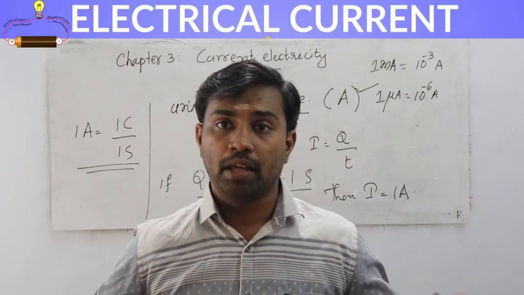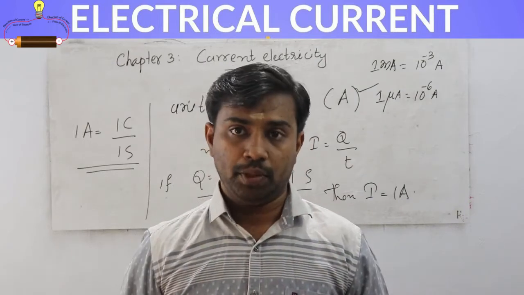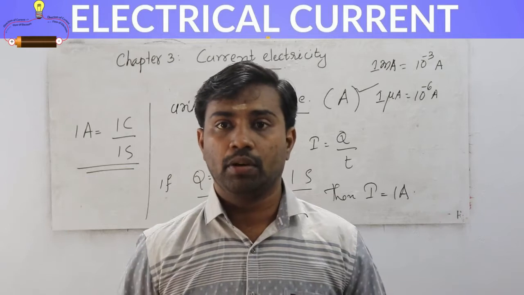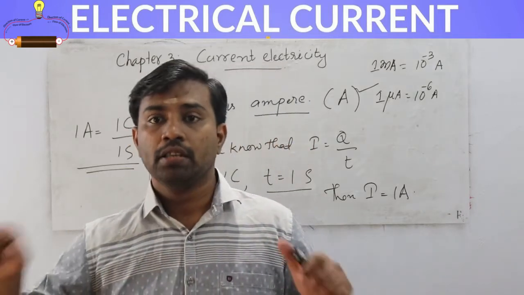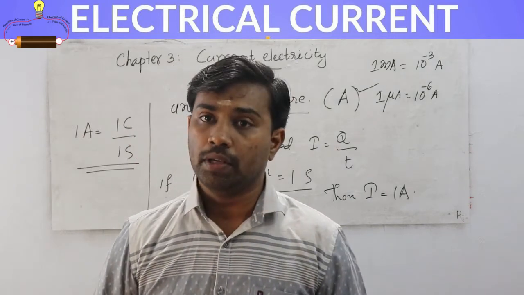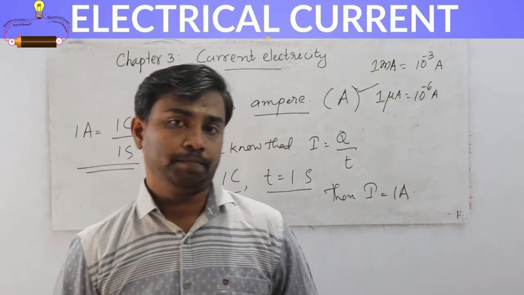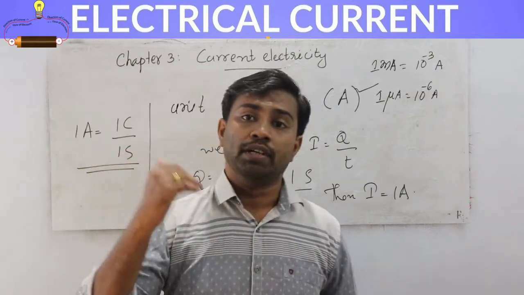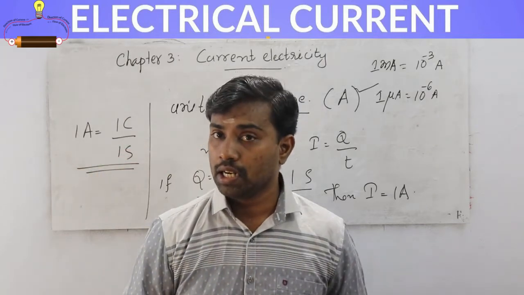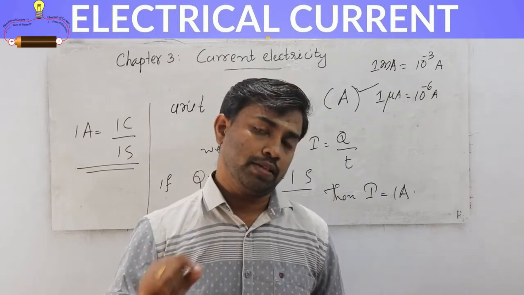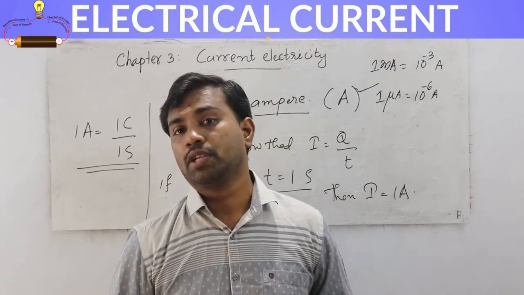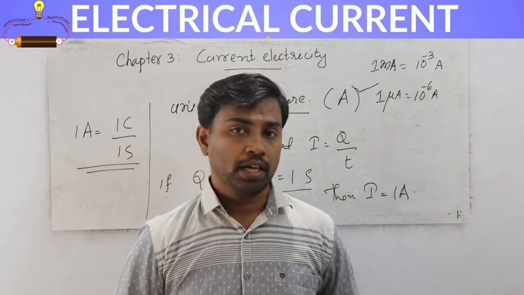We need to apply an EMF. We need to apply some potential, and only then will the electrons or charge move from one end to the other end, and then only will the current be developed in that conductor. Okay, so we define electric current. What is electric current? The flow of charge constitutes current, or otherwise we can say the rate of flow of charge is called electric current.